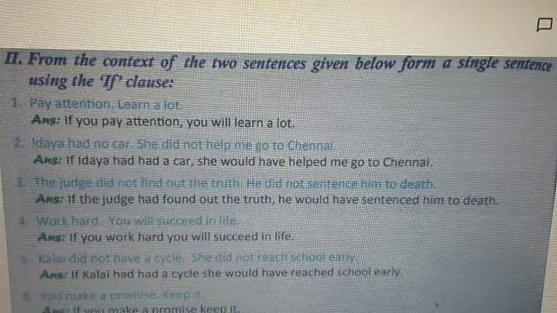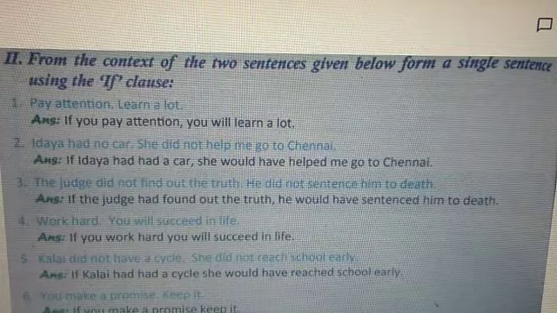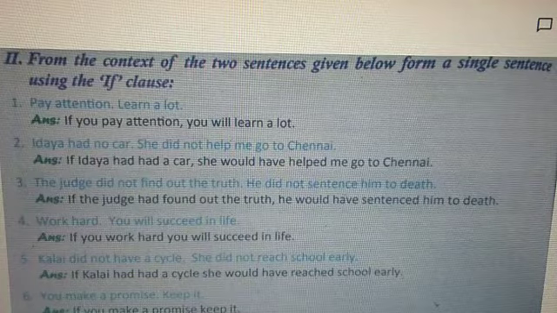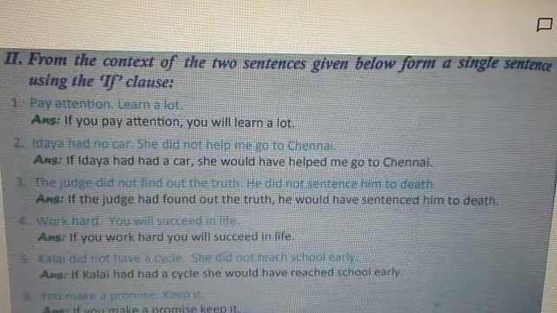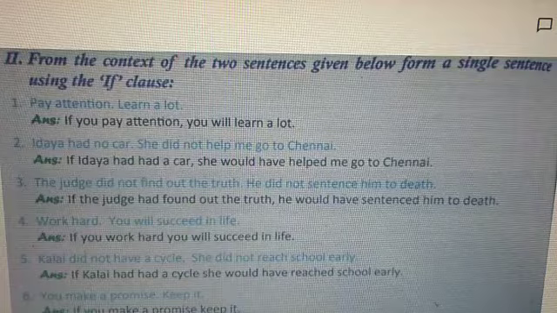Moving ahead to the third one, the judge did not find out the truth. He did not sentence him to death. So the answer will be, if the judge had found out the truth, he would have sentenced him to death. Moving ahead to the fourth one, work hard, you will succeed in life.